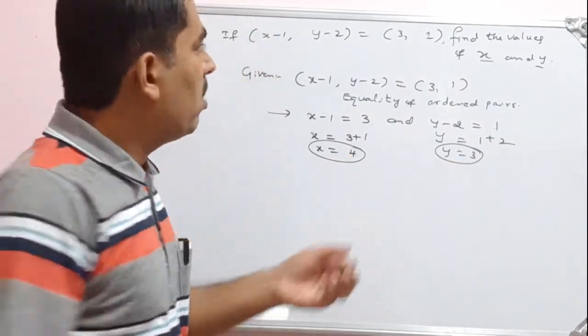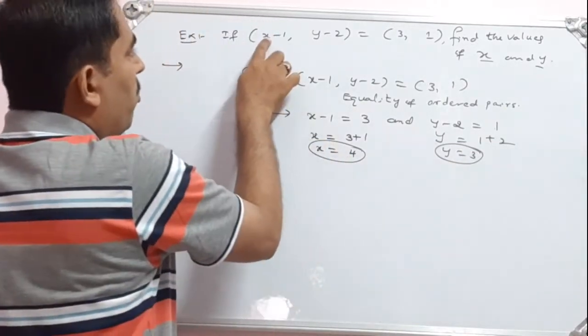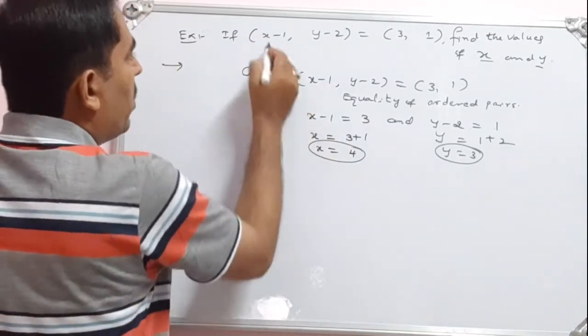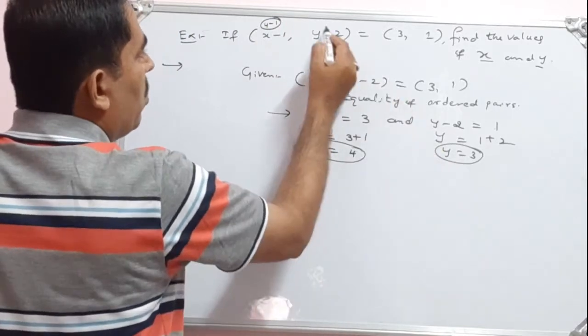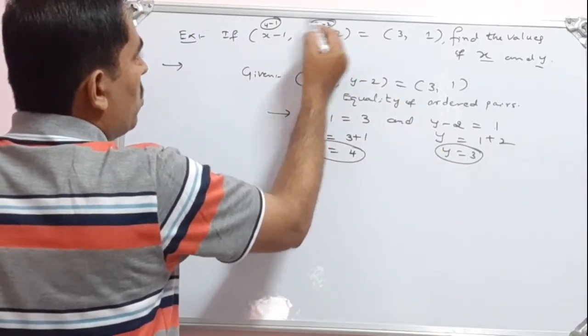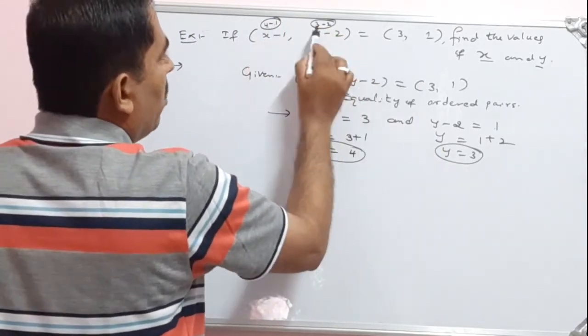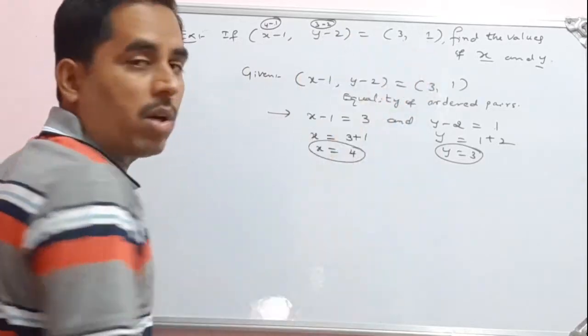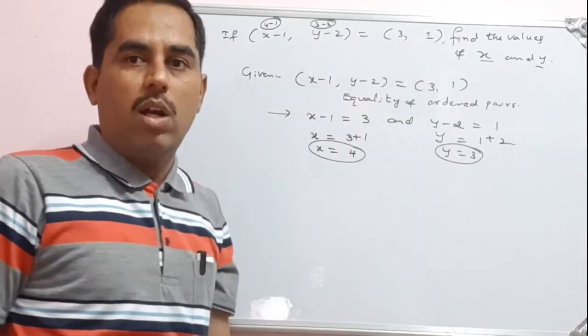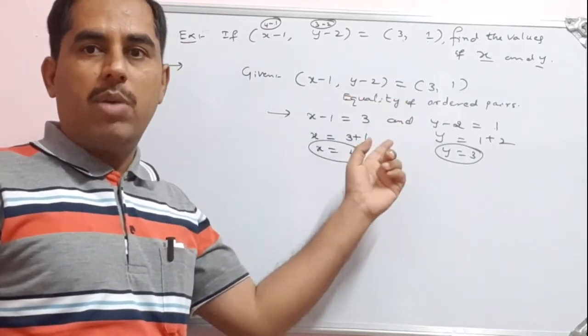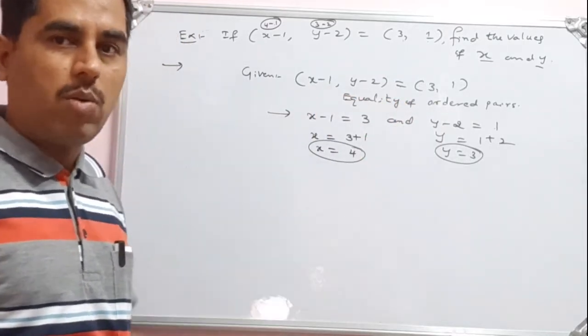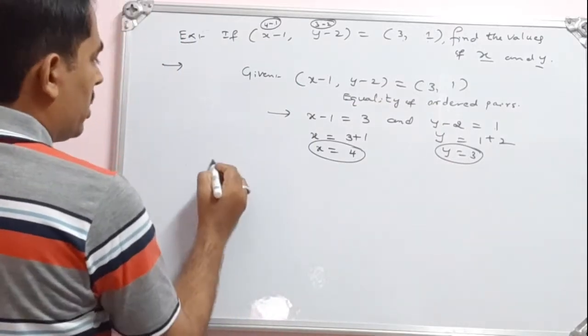So let us check here. If I put x is equal to 4, it will be 4 minus 1. Then y is equal to 3, put y is equal to 3, 3 minus 2. 4 minus 1 is 3. 3 minus 2 is 1. So, 3 comma 1. So both the ordered pairs are equal. So equality of ordered pairs means we have to equate the corresponding elements of the ordered pairs. Then you solve for x and y. Then let us consider another example.